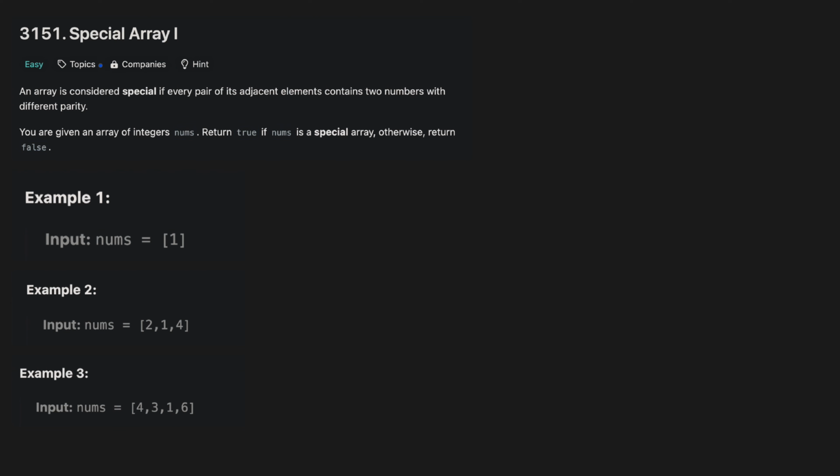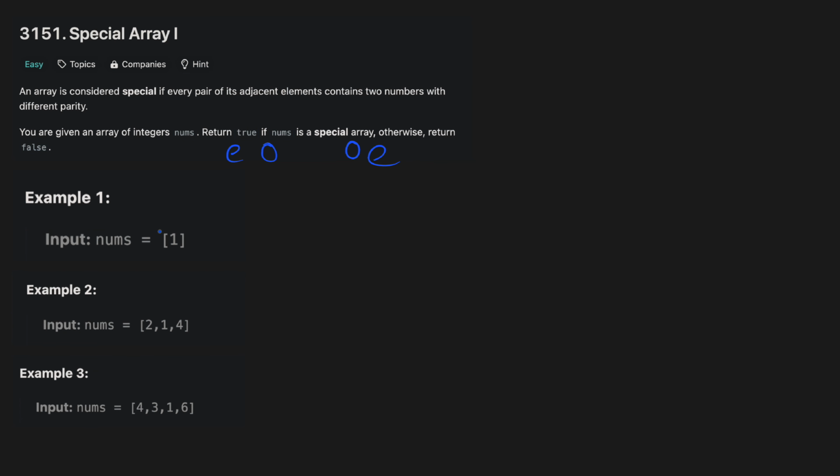Special Array 1, Leetcode 3151. In this problem we are given an array of integers, nums, and we should return true if nums is a special array, otherwise we should return false. An array is considered special if every pair of its adjacent elements contain two numbers with different parity. That is, if one number is even, the other number should be odd, or if one number is odd, the other number should be even.